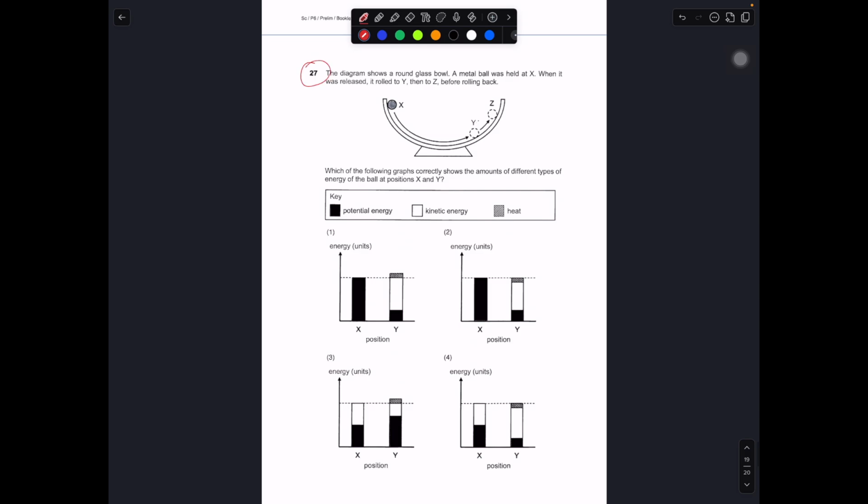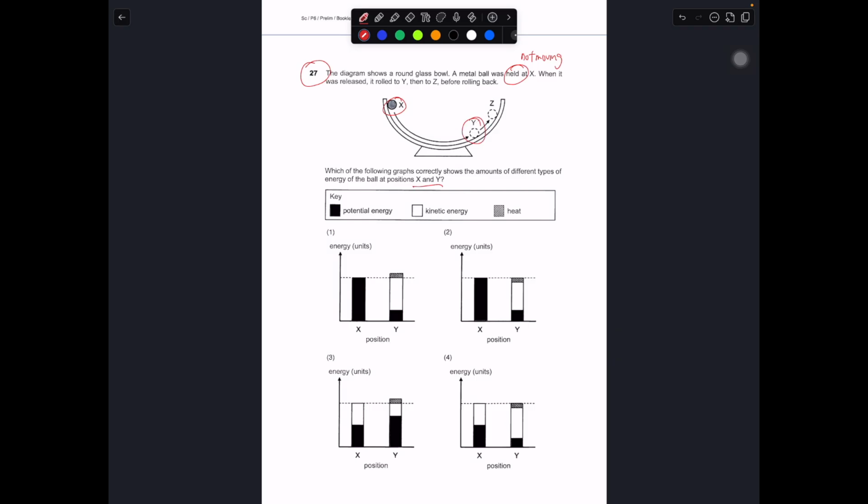In question number 27, the diagram shows a round glass ball held at X. So in this case, I can say that it's not moving. It was held at X, not moving. When it was released, it rolled to Y, then back to Z, before rolling back. Which of the following graphs correctly shows the different types of energy of the ball at X and Y?